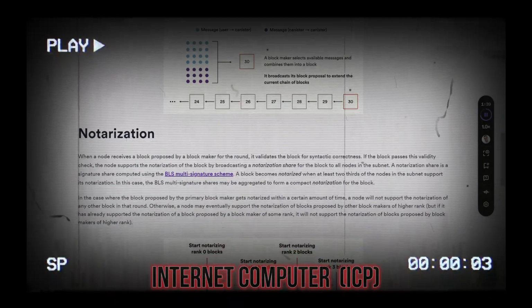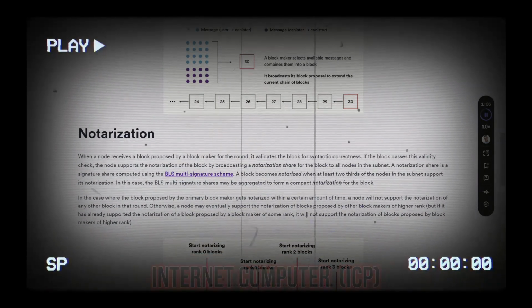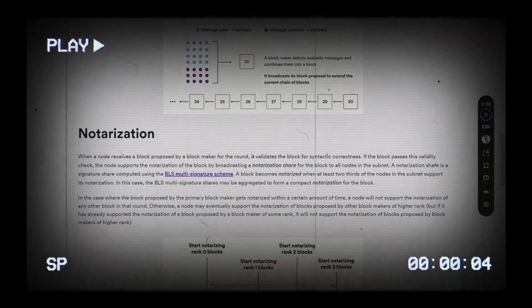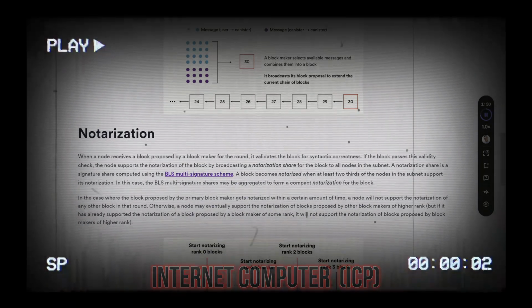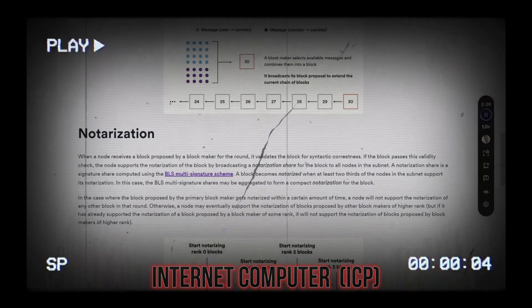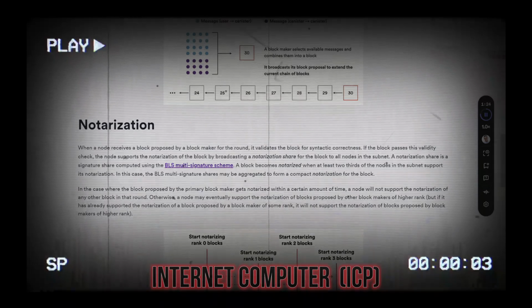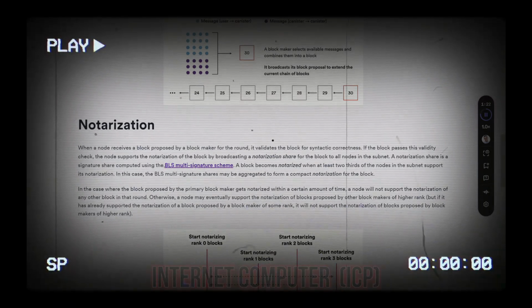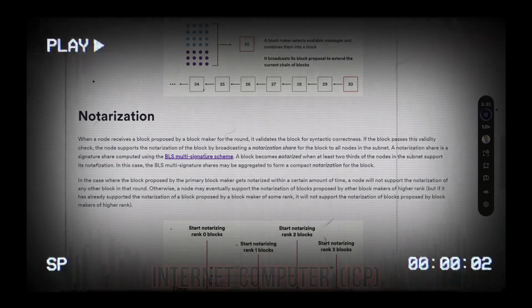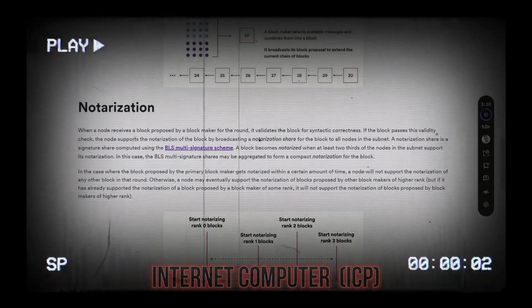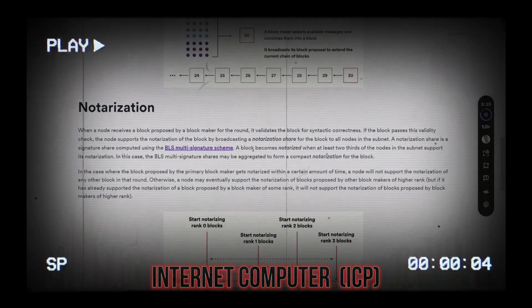Notarization. When a node receives a block proposed by a block maker for the round, it validates the block for syntactic correctness. If the block passes this validity check, the node supports the notarization of the block by broadcasting a notarization share for the block to all nodes in the subnet. A notarization share is a signature share computed using the BLS multi-signature scheme. A block becomes notarized when at least 2/3 of the nodes in the subnet support its notarization. In this case, the BLS multi-signature shares may be aggregated to form a compact notarization for the block.